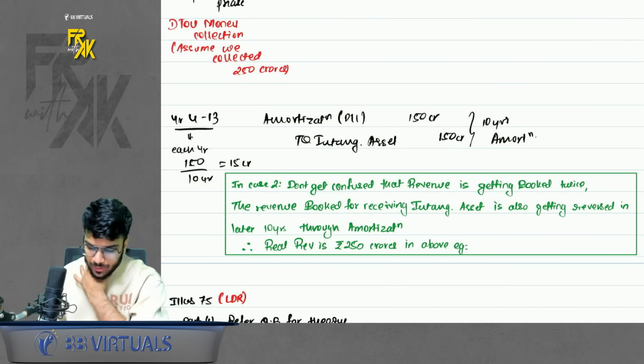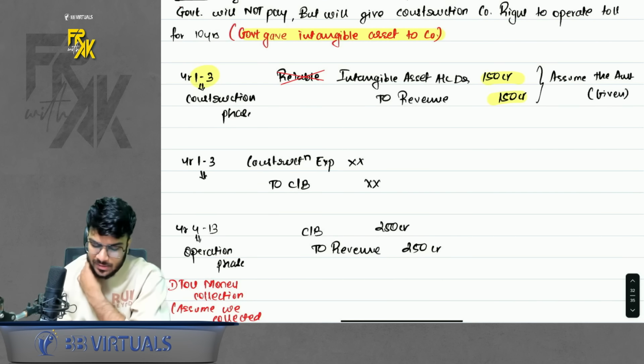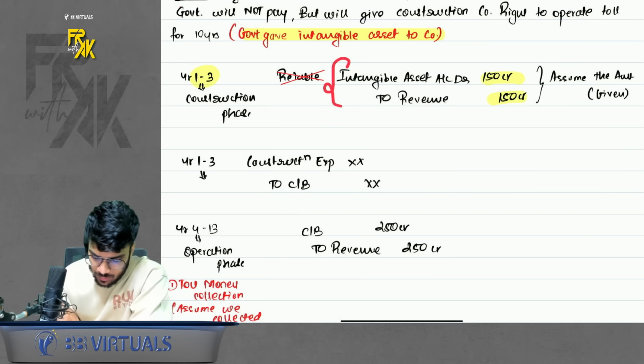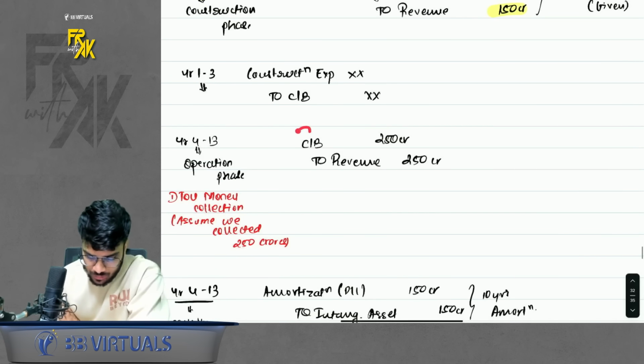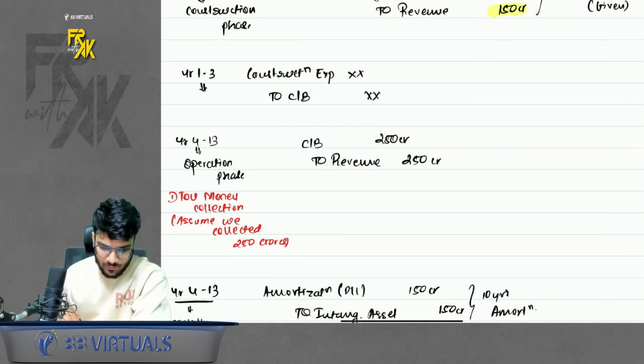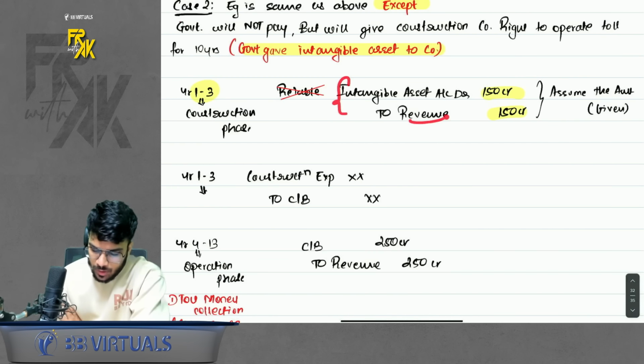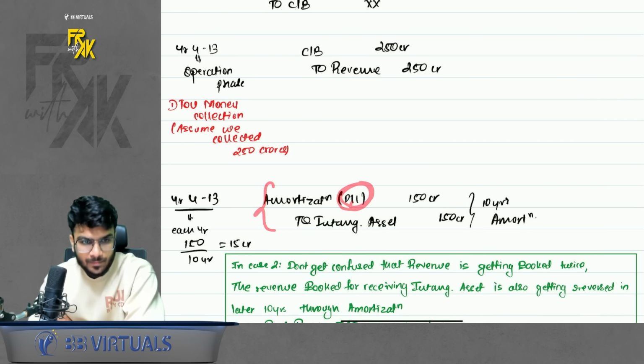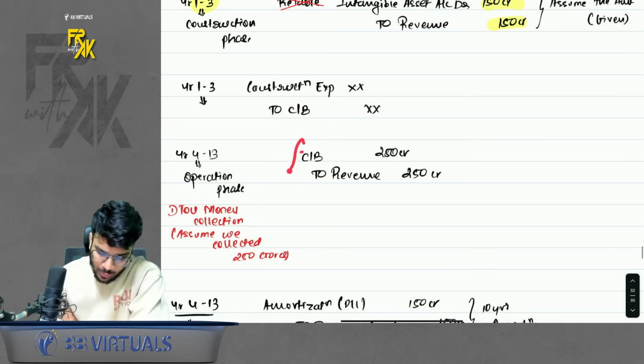Okay. Don't get confused by one thing, that you might say, sir, revenue is getting booked twice. You are booking the revenue for intangible also, and you are booking the revenue for toll collection also. It is not getting booked twice. Why? This intangible for which you book a revenue, can I say it is amortized also through the P&L expense side? So ultimately your core revenue is only toll collection money.